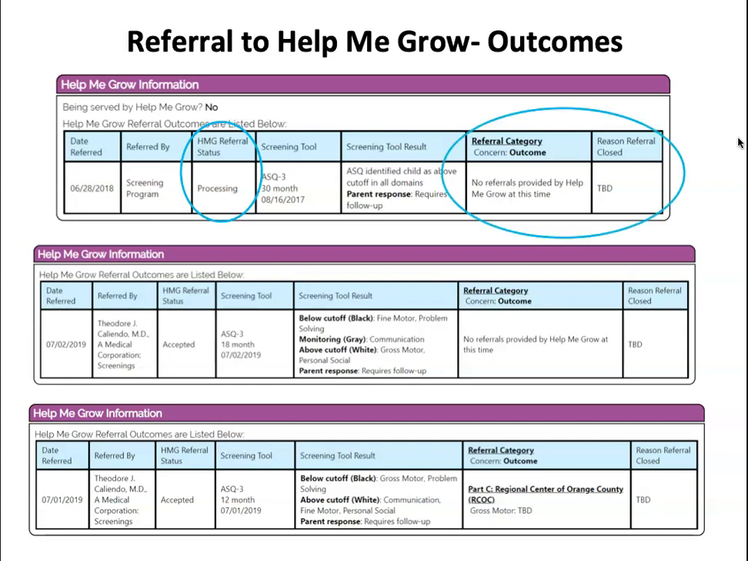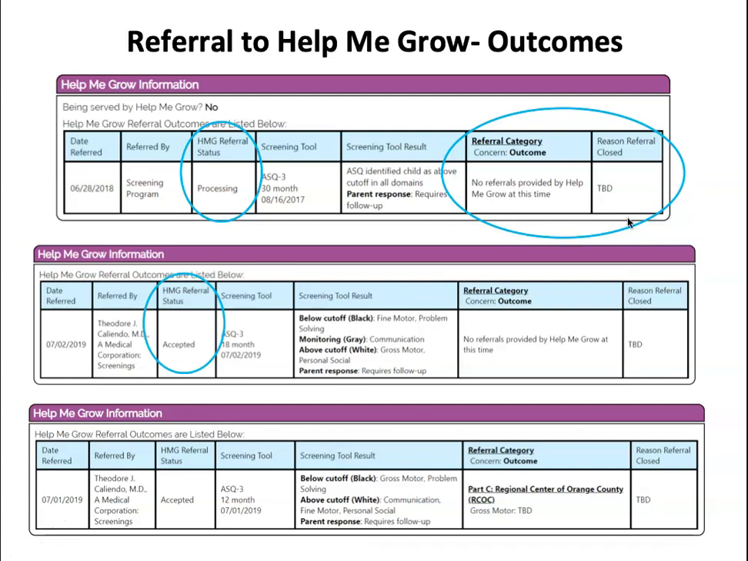And then on the right-hand side, you have these other two columns. The first column you see circled there on the right-hand side. That top blue area is what you will see as the format. So you'll see a referral category. You'll see a concern that we're addressing, as well as the outcome of the referral we provided for that concern. At this time, because the status of this referral is still processing, you can see that no referrals have been provided by Help Me Grow at this time. You will then be able to track the reason that the referral was closed, and for now it is to be determined as we have not accepted the referral yet.